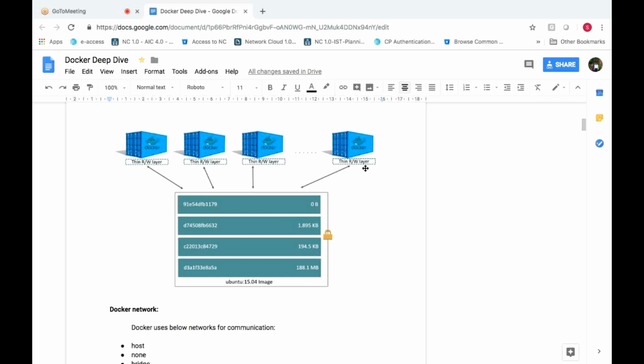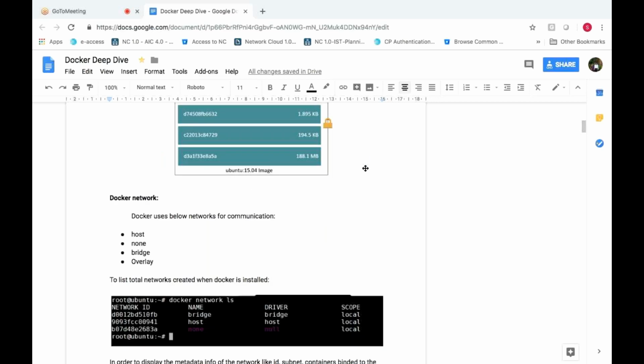Now, by default, what kind of networks are we using? Only bridge, host, and none networks. Overlay I will tell you later. This network is important because in order to create a container or communicate between containers, we need to use these networks. And remember, you cannot communicate from one network to another network. Let's say you have created two bridge networks on your own. That is called a user-defined network.